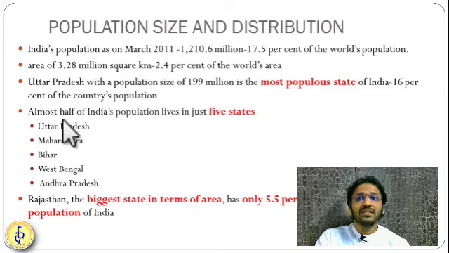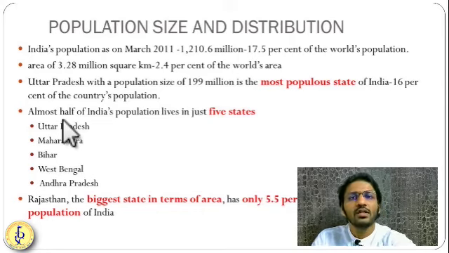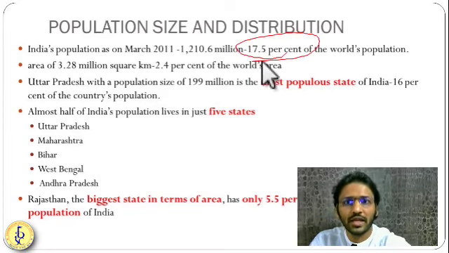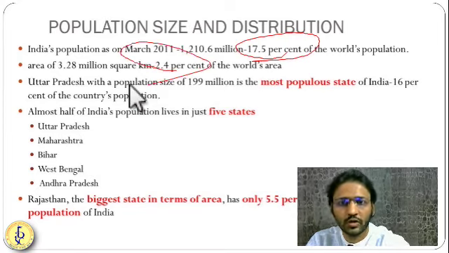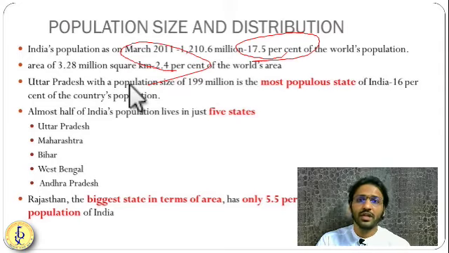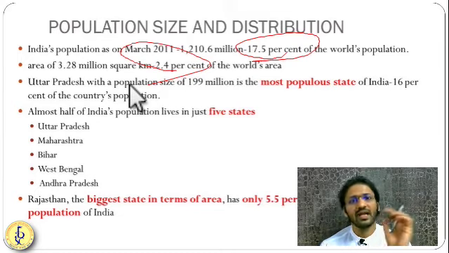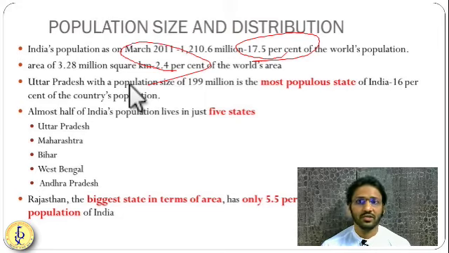Our land is just 3.28 million square kilometres and we have 1.2 billion people. So 17% of the world's population is occupying just 2.4% of the land. You can see such a huge disparity between the population and the amount of land. Because of less land and more population, the density of population is very high in India.